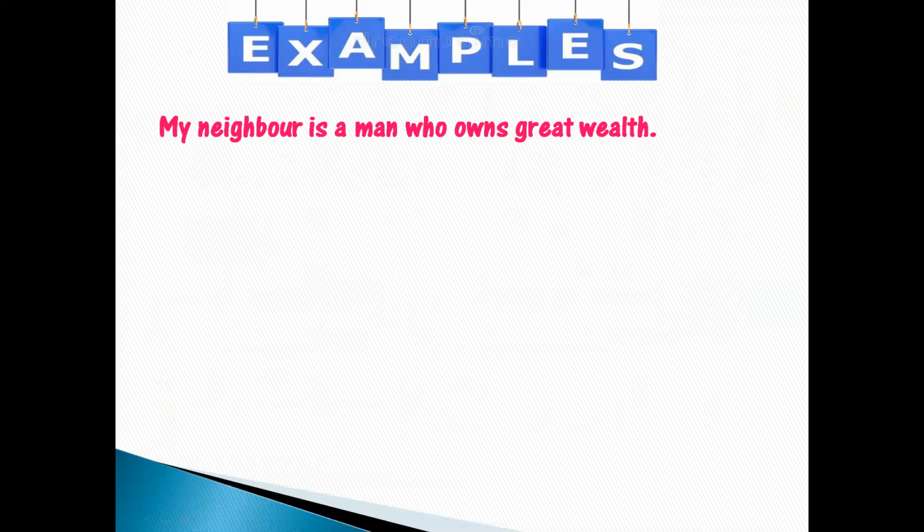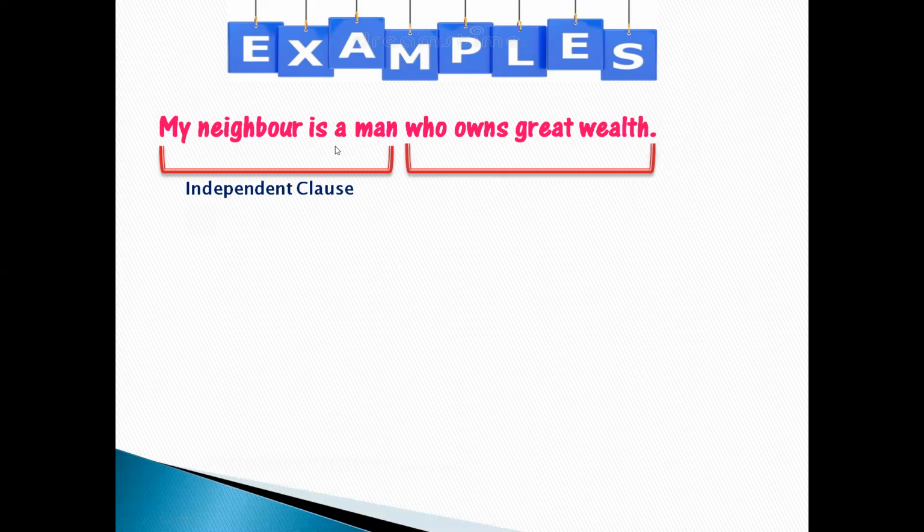Let's understand with the help of a few more examples. My neighbor is a man who owns great wealth. Here, my neighbor is a man. This is one group because it has the subject neighbor and verb is. So it is a clause, right? And another group is who owns great wealth. Now this group is giving a complete meaning: my neighbor is a man. It is giving a complete meaning. So that is why it is independent. And this other group has the subject who and verb owns.